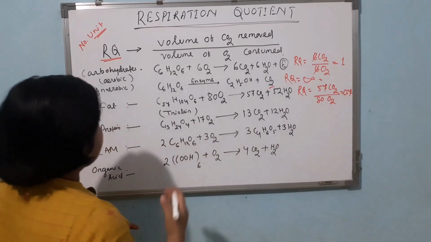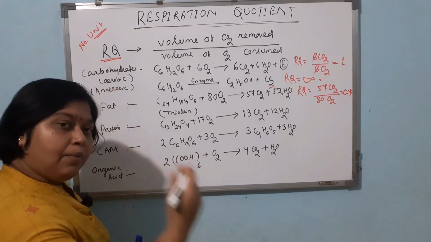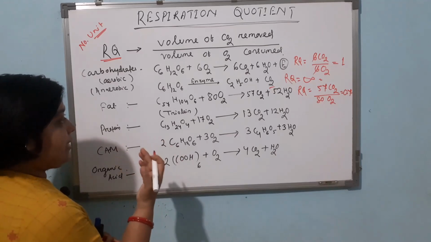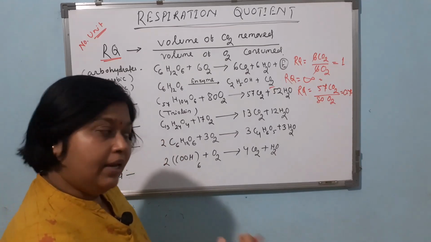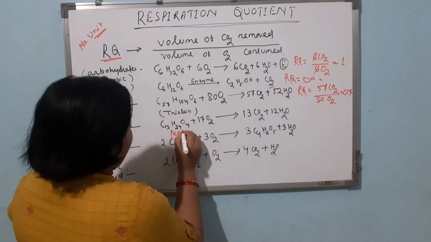0.7. Similarly, suppose in the body carbohydrate and fat both are absent, at that time protein gets oxidized to provide energy. Here we have taken, for example, peptone.